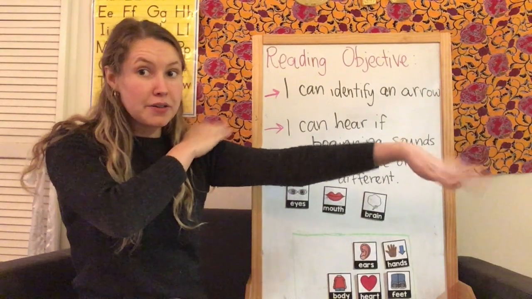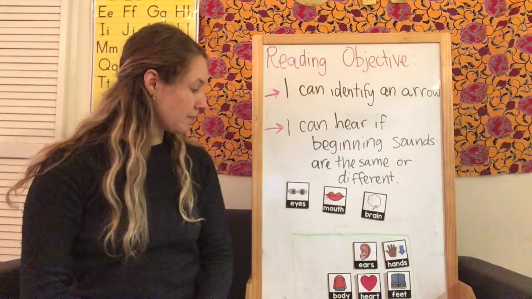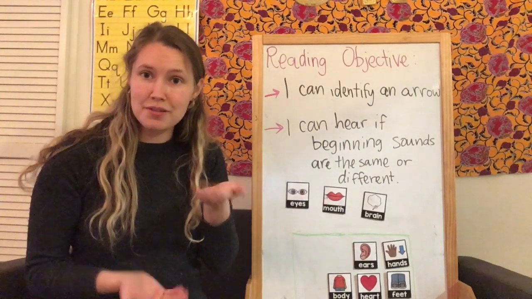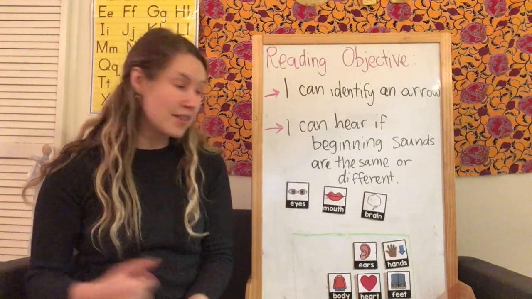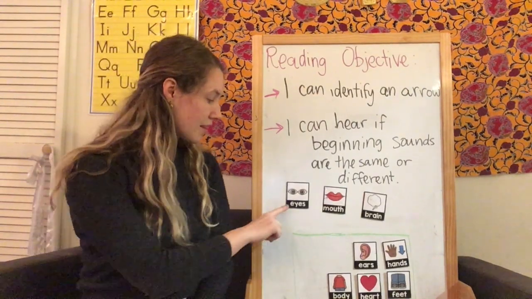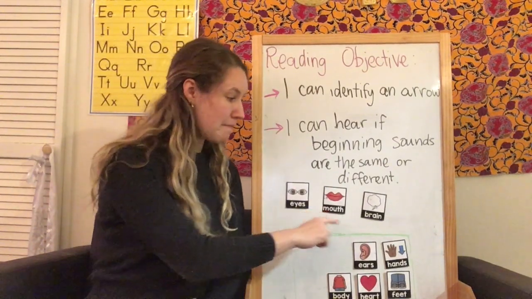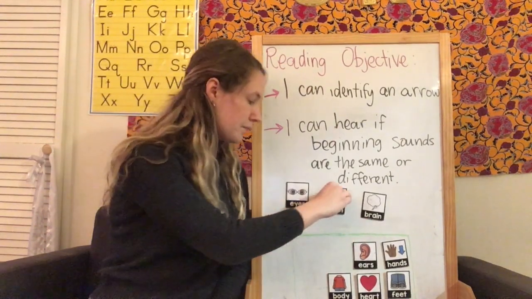Do any of those words have the same beginning sound? Think about your sound hound. You're looking for the sound at the beginning of the word. Do any of them have the same beginning sound? No, they don't. Eyes starts with the letter E, mouth starts with the letter M, and brain starts with the letter B. Let's try a different one though.